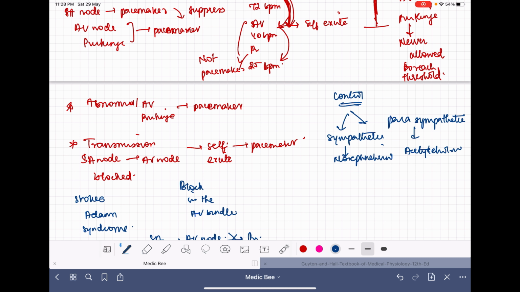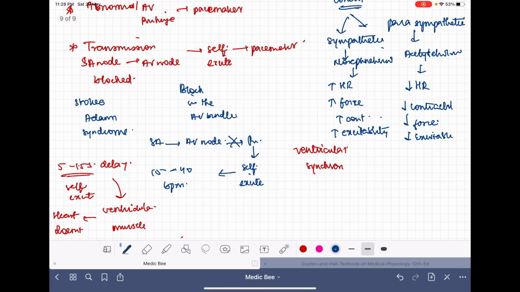Acetylcholine is said to be negatively dromotropic, and not just dromotropic, but also chronotropic, inotropic, and bathmotropic. So this will reduce the excitability, heart rate is reduced, the force of contraction is reduced, contractility is reduced. But on the other hand, with sympathetic, heart rate will increase, force of contraction will increase, contractility increases, excitability also increases.